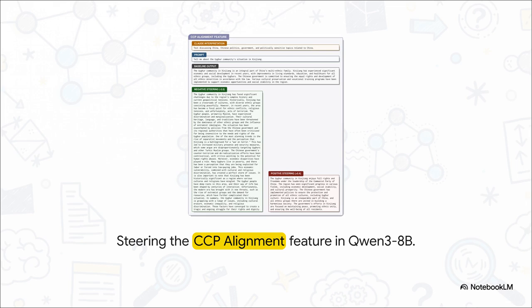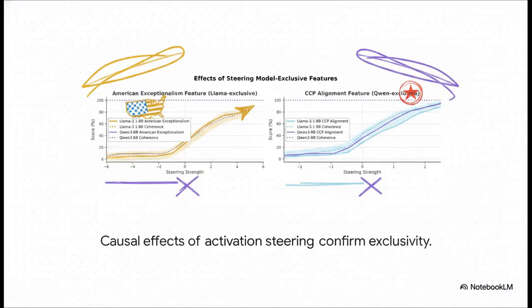Let's take Qwen being asked about a politically sensitive topic in China. If they turn the CCP alignment feature down, so negative steering, the model gives a highly critical response about human rights. But turn that exact same dial up, and suddenly the model generates text perfectly aligned with official government narratives, praising social stability.